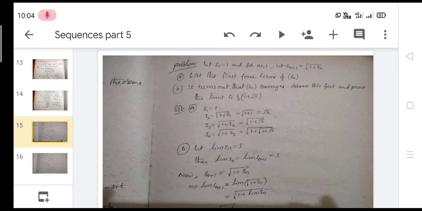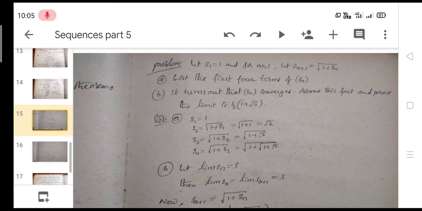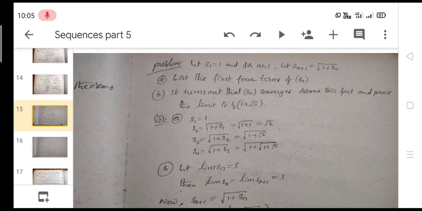And next problem: let S1 is equal to 1, and for n greater than or equal to 1, let Sn plus 1 be equal to root of 1 plus Sn. First question A, list the first four terms of the Sn. B, if it turns out the Sn converges, assume this fact and prove the limit is 1 by 2 into 1 plus root 5.